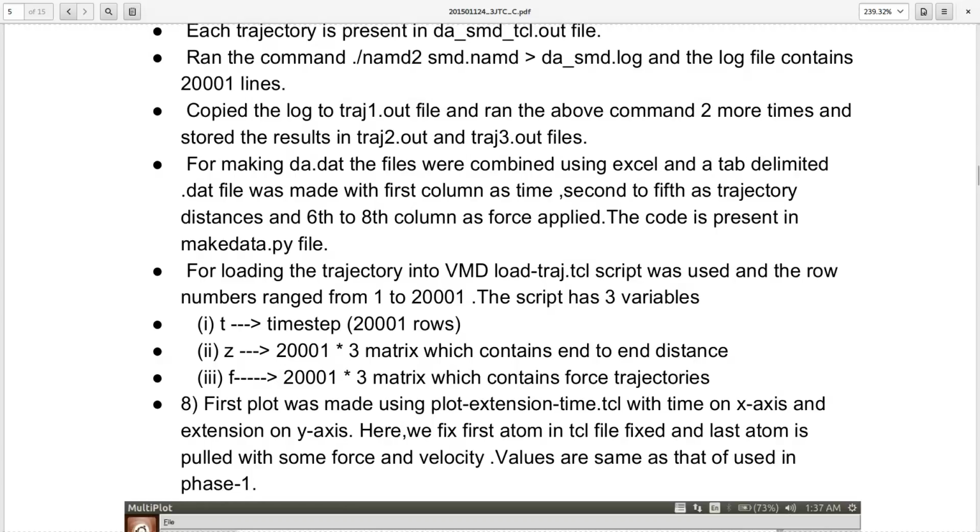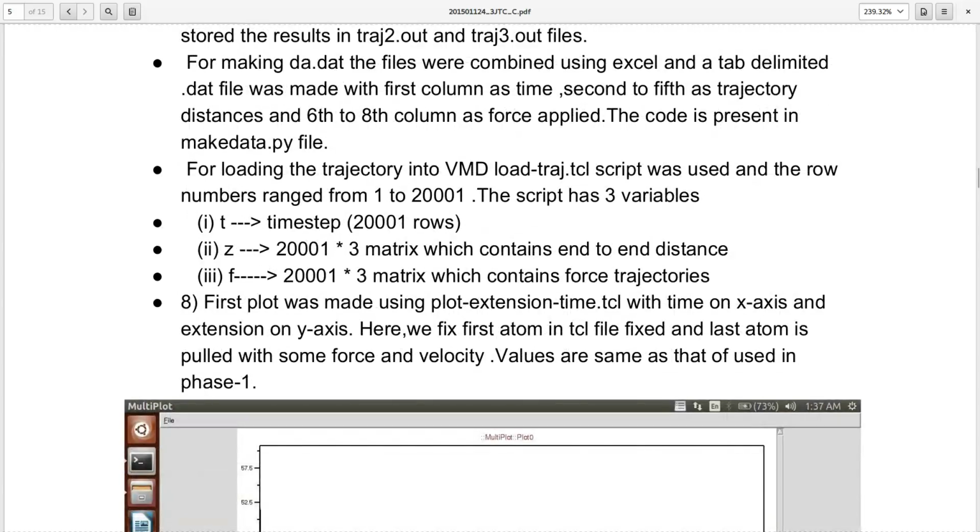For making da.dat, the files were combined using Excel, and a tab delimited .dat file was made with the first column as time, second to fifth as trajectory distances, and the 6th to 8th columns as force applied. The code is present in the makedata.py file. For loading the trajectory into VMD, the load trajectory.tcl script was used, and the frame numbers range from 1 to 20,001. The script has three variables: t, which denotes time steps, 20,001 rows; z, a 20,001 by 3 matrix which contains end-to-end distance; and f, a 20,001 by 3 matrix which contains force trajectories.